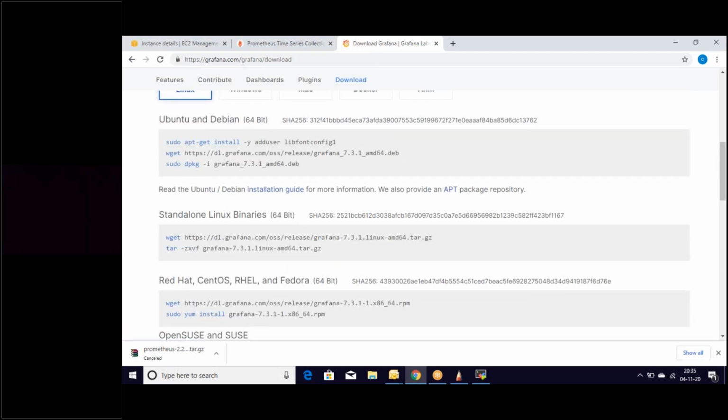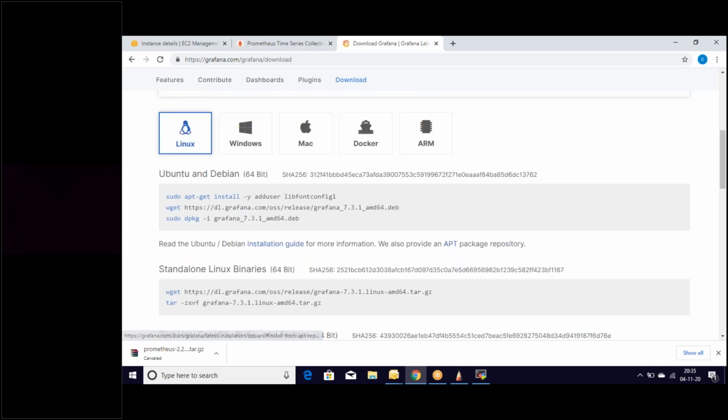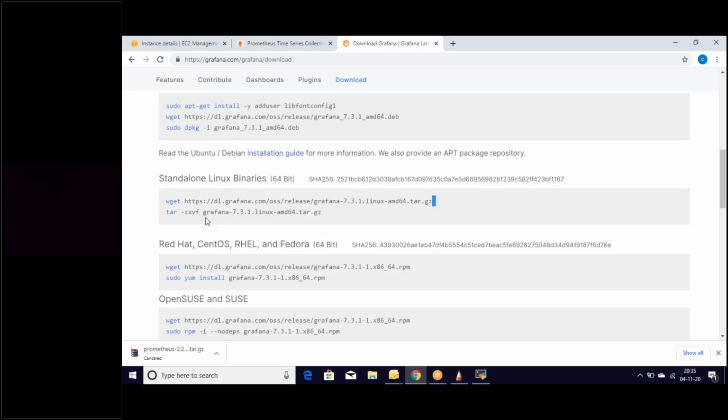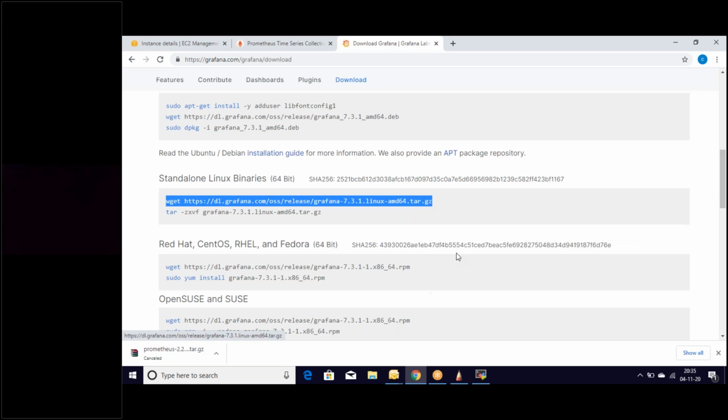So the first thing is we will be going with a default Grafana installation. We will be going with simple OSS releases, I mean Linux. Let's use this one for releasing using Grafana. Let's use this tar file. Get the URL, copy the link address.